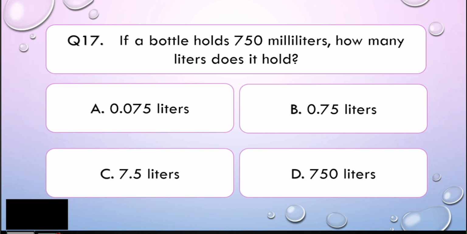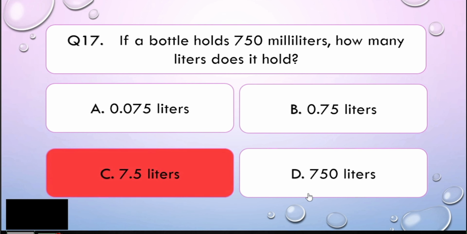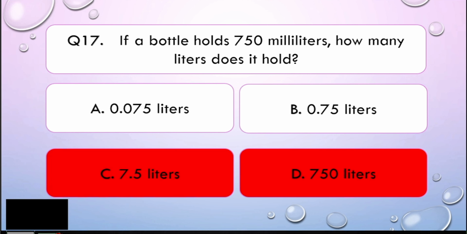Alright, math learners, let me remind you that milliliter is smaller than liter, right? So if you are converting milliliters to liters, the value will become small because the conversion factor is that in every 1 liter, there are 1,000 milliliters. So if you only have 750 milliliters, it did not arrive at 1,000, so it is less than 1 whole. So letter C and letter D are already wrong for this question.